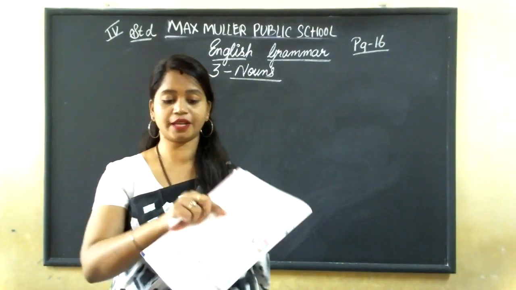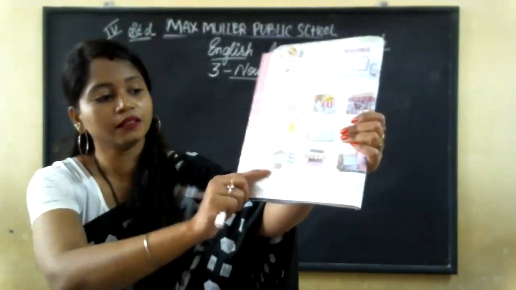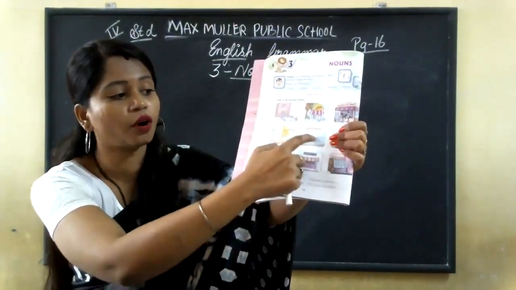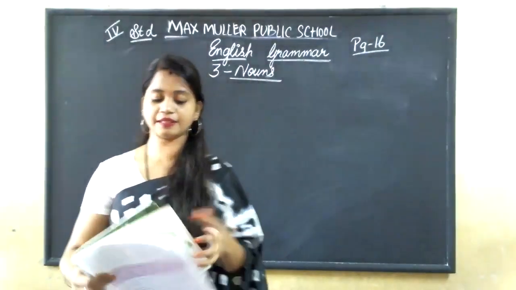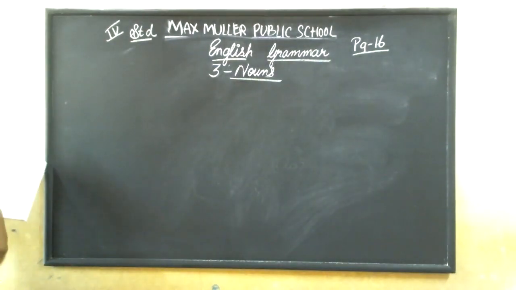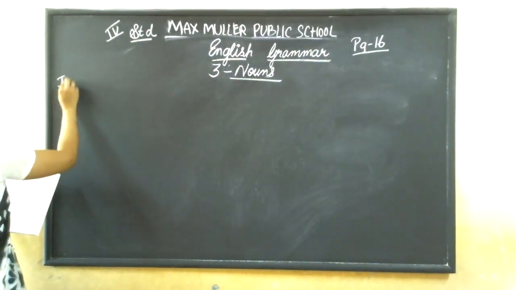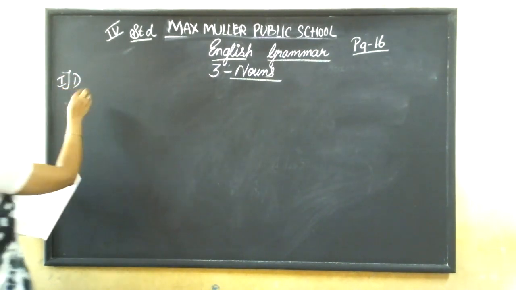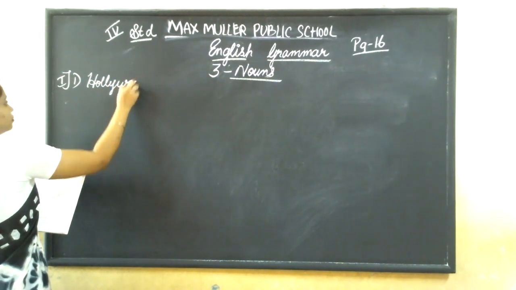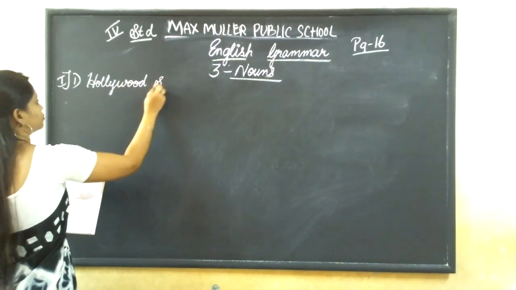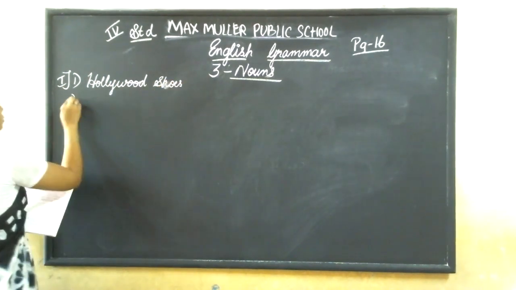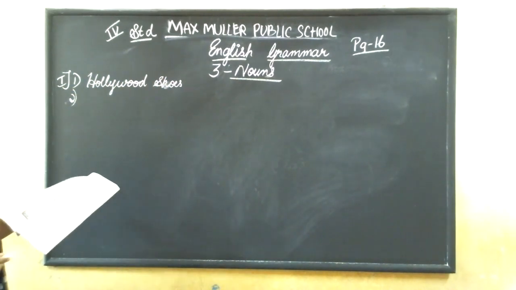See, I have written. You can see here. Samir wants to buy sports shoes. Where will he go? He'll go to Hollywood Shoes. I'll write the answers. You can copy down. First one. Write neatly. Hollywood Shoes.